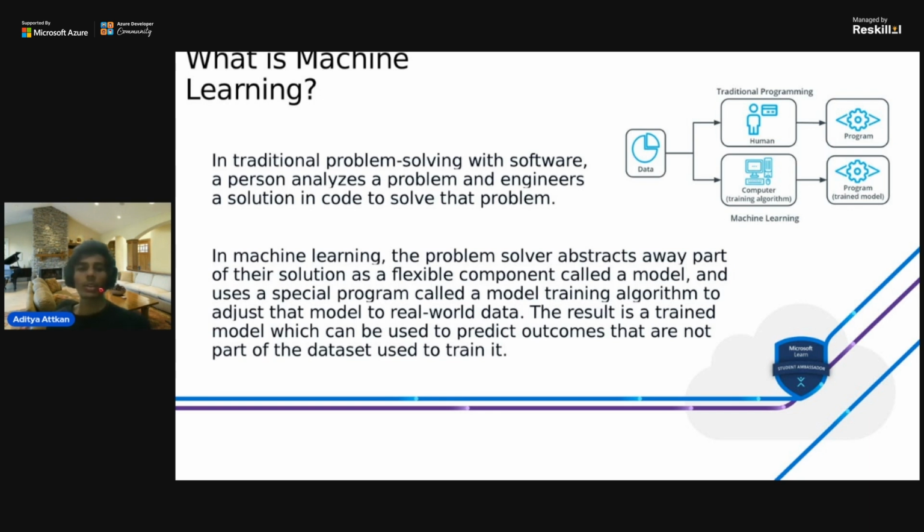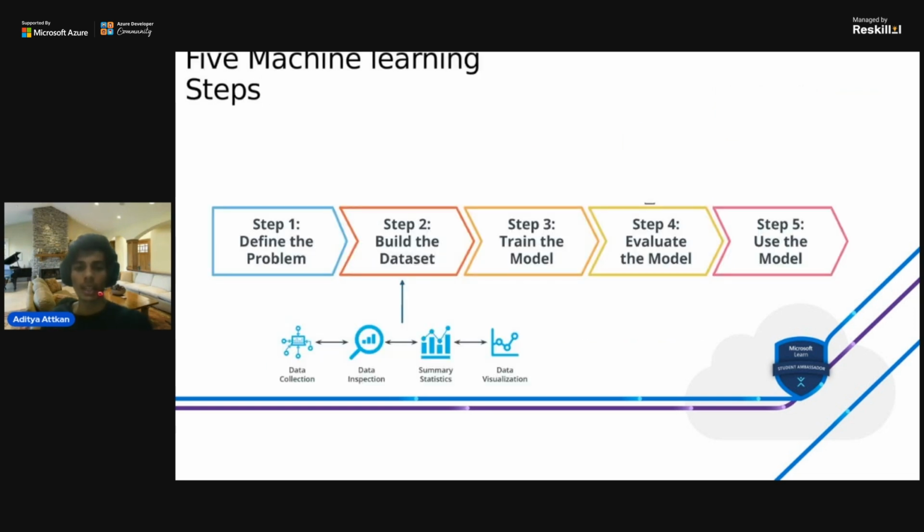We can make a model and use a model training algorithm to find a program, and then make that program deployable. In real-world scenarios, the real data can make that model process the correct output, the expected predictions. The result is a trained model which can be used to predict outcomes that are not part of the data set used to train it. Okay, let's move on to the next thing.